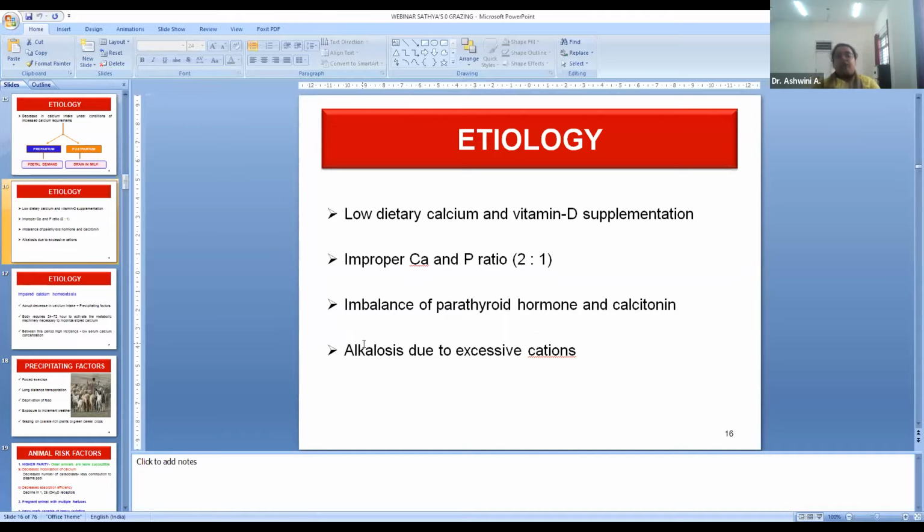And alkalosis due to excessive cations, this part is intensively studied in cattle nutrition. What happens? A mild metabolic acidosis is essential for the proper absorption of calcium. The anionic diets, like chloride and sulfur, will mildly decrease the pH, giving an acidic pH, so that there will be optimum, efficient absorption of calcium. Whenever the prepartum diets are rich in cations like potassium, they will decrease the absorption of calcium, making the doe or ewe susceptible to hypocalcemia.